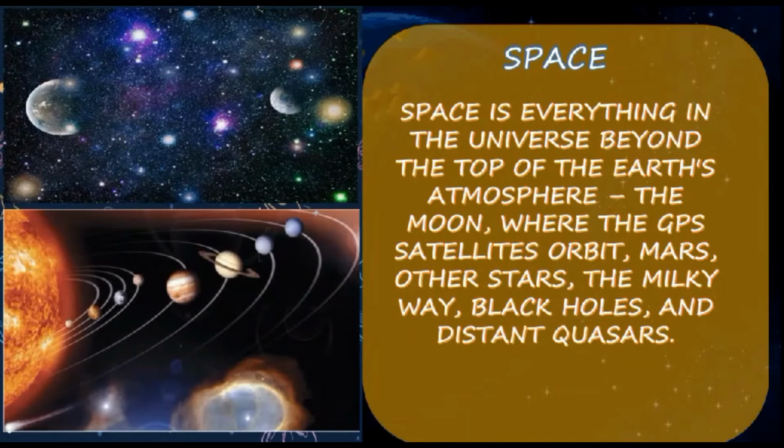Space. Space is everything in the universe beyond the top of the Earth's atmosphere, the moon, where the GPS satellites orbit, Mars, other stars, the Milky Way, black holes, and distant stars. So what do you mean by space? Space is a boundless, three-dimensional extent in which objects and events have relative position and direction. This concept of space is considered to be of fundamental importance to an understanding of the physical universe. Have you all got it, right?